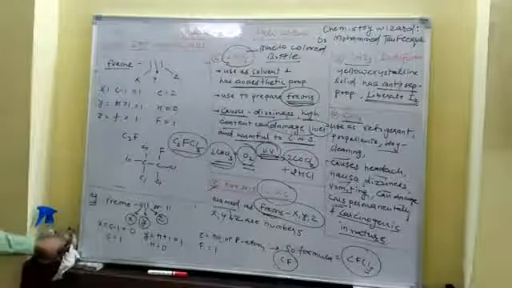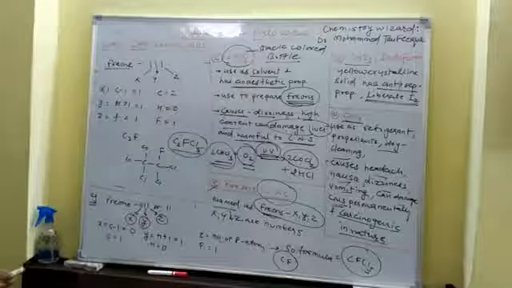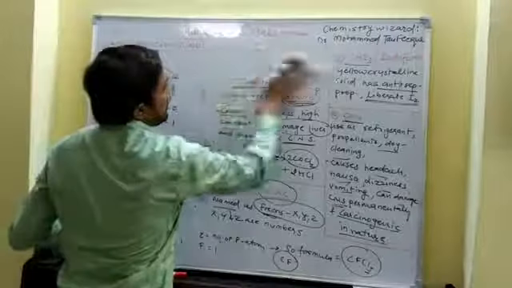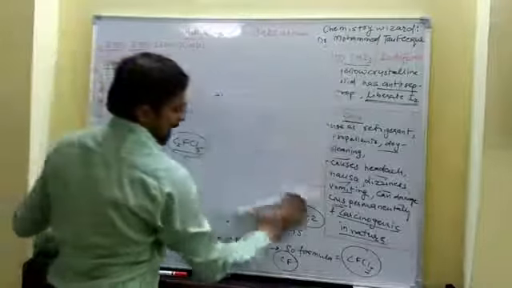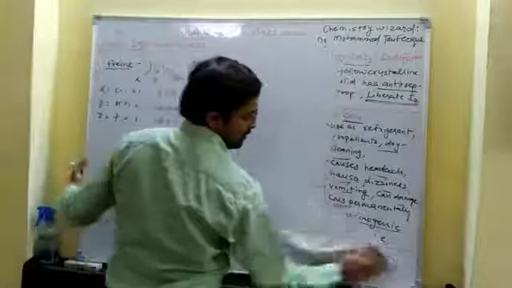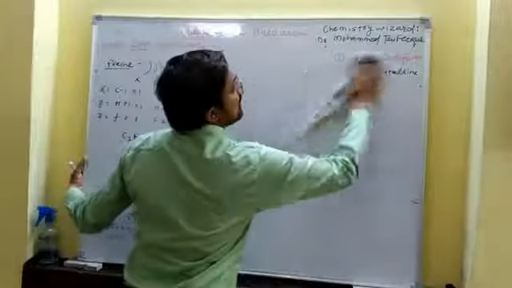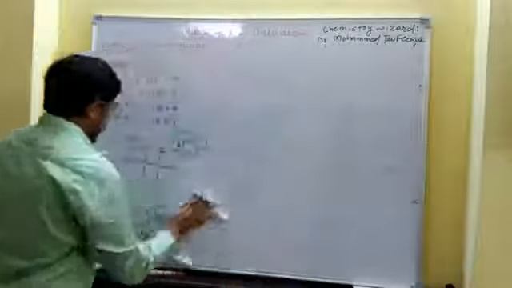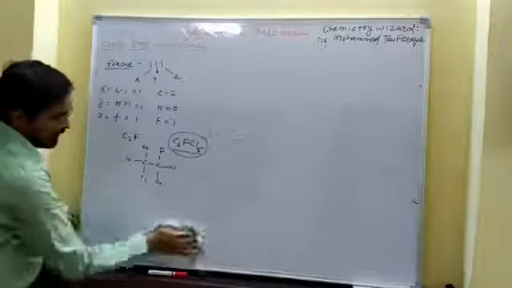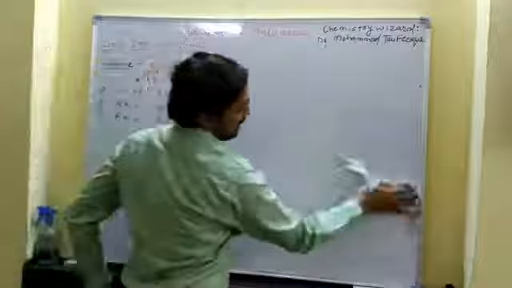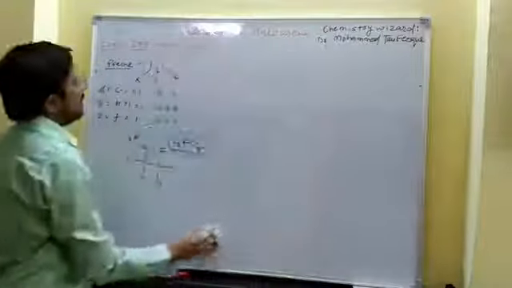Now moving towards the next important compound, which is DDT, para-para-dichloro diphenyl trichloroethane. It is the chemical name of DDT.